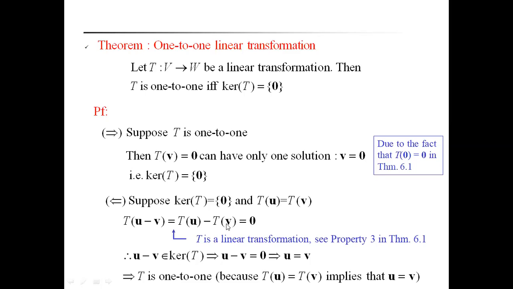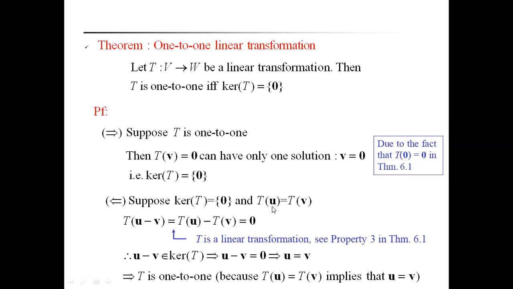Therefore, u minus v is a vector of V. Because kernel of T is equal to 0, that means T of u minus T of v equal to 0. Therefore, u minus v belongs to kernel of T. Therefore, u minus v equal to 0. That implies u equal to v.